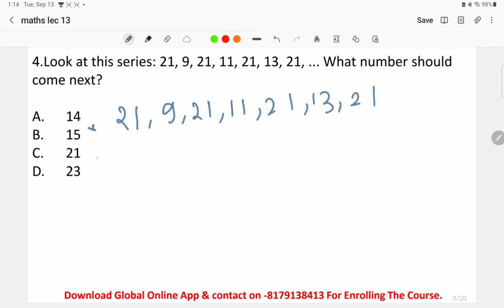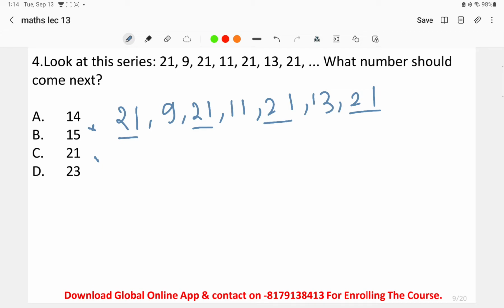Everyone can understand that 21 has been repeated in an alternating manner. This is a kind of random number that has been inserted between two different numbers, right?